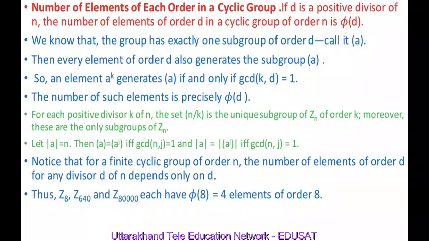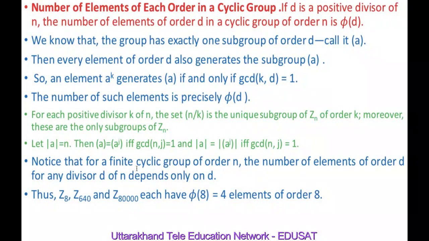Secondly, we made use of this result: if the order of a is n, then the cyclic group generated by a is equal to the cyclic group generated by a^j if and only if the greatest common divisor of n and j is 1, and the order of a is equal to the order of the cyclic group generated by a^j if and only if the greatest common divisor of n and j is equal to 1. So an element a^k generates the cyclic group generated by a if and only if the greatest common divisor of k and d is equal to 1.